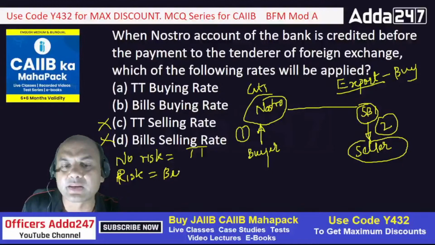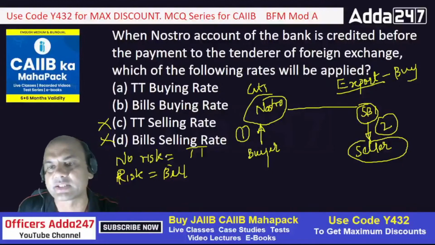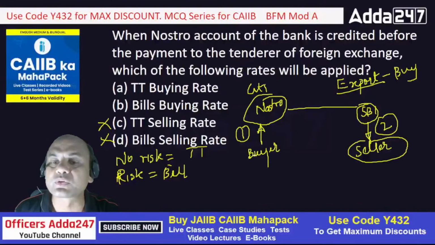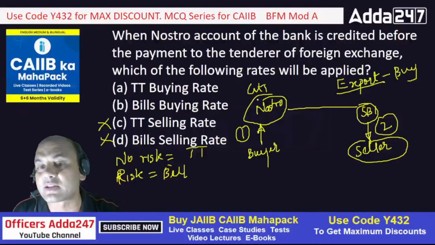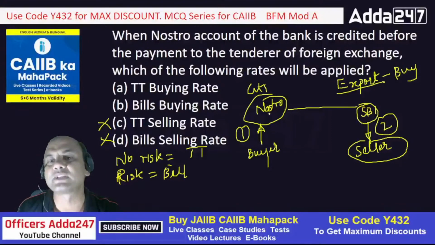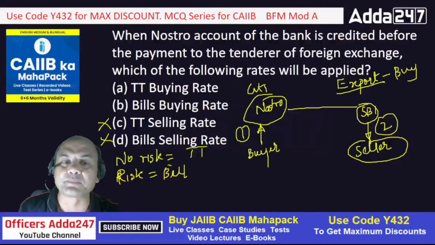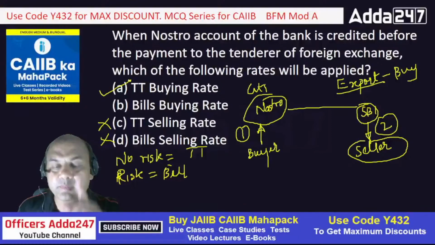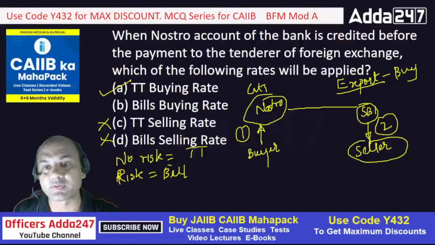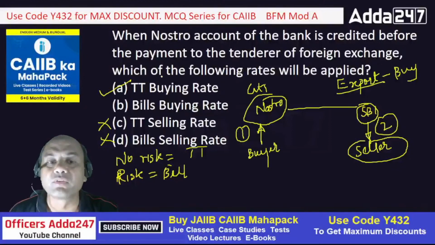Bill rate means I am discounting the bill of exchange. So here, am I taking the risk? Because the Nostro is credited first, the buyer has already given me the money, and as a bank I can see the funds lying in my Nostro. So there is no risk, and I will apply the TT rate. The answer is TT buying. Got it everyone? Is the concept clear? Whenever you take the risk, you apply the bill rate.